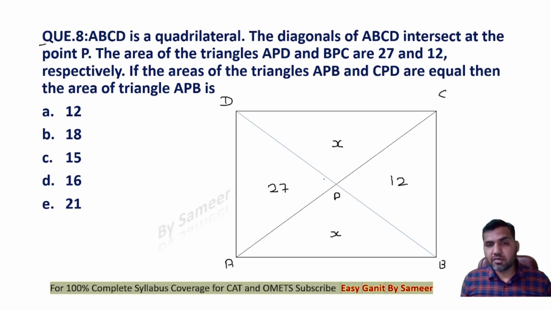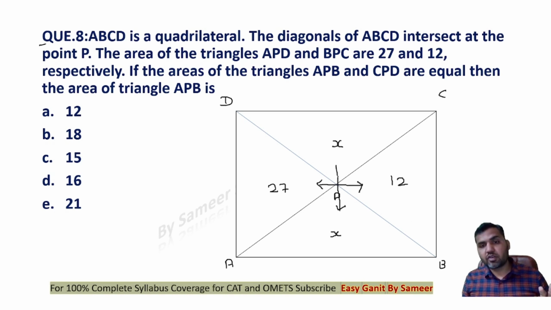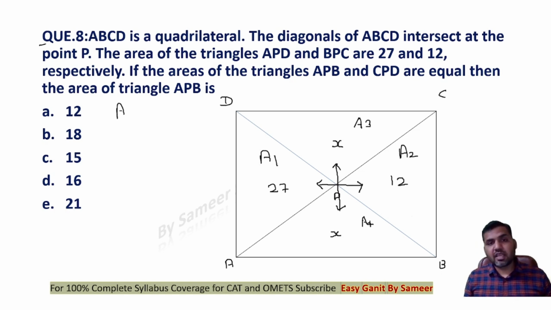It's a very simple question. You should know that in any quadrilateral, any type of quadrilateral, the product of the areas of these two triangles is the same as the product of the areas of these two triangles. If this area is A1, this area is A2, this area is A3 and this area is A4, then A1 multiplied by A2 is equal to A3 multiplied by A4.